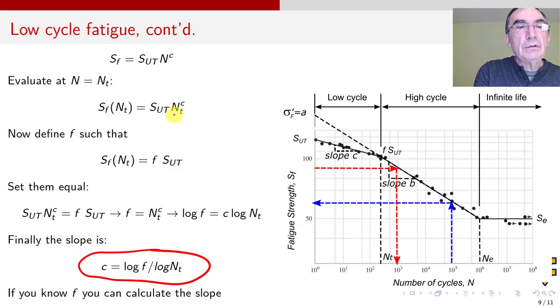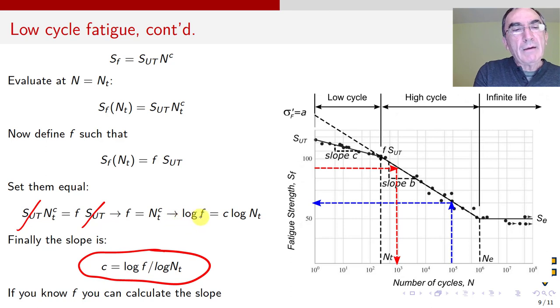And now we set these two sides equal. So we say SUT N to the C equal to F SUT, yes, from here. All right, so from here, because I cancel this with this, F is equal to N_T^C. And all right, next, take a log. Sometimes these things are not obvious that you have to do. But okay, take a log, fine.